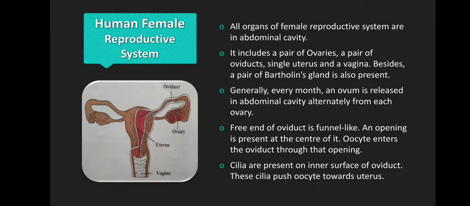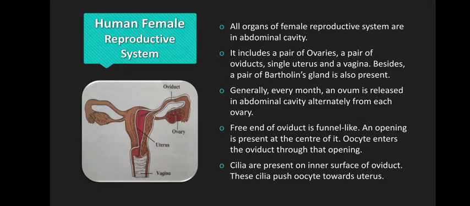Besides, a pair of Bartholin's glands is also present. Correct? As here you have Cowper's gland or bulbourethral gland in the male reproductive system, here we have Bartholin's gland. Again, the secretions will lead to the formation of a sticky fluid, which is very important for the process of copulation.